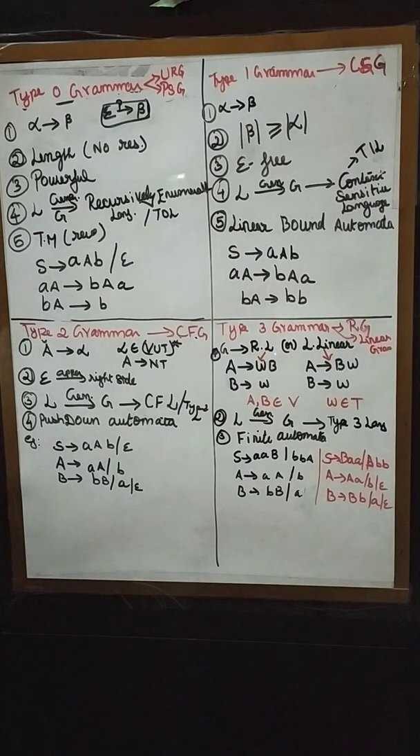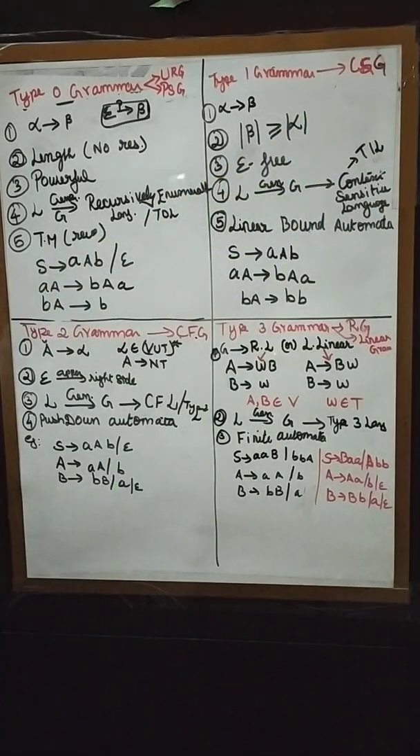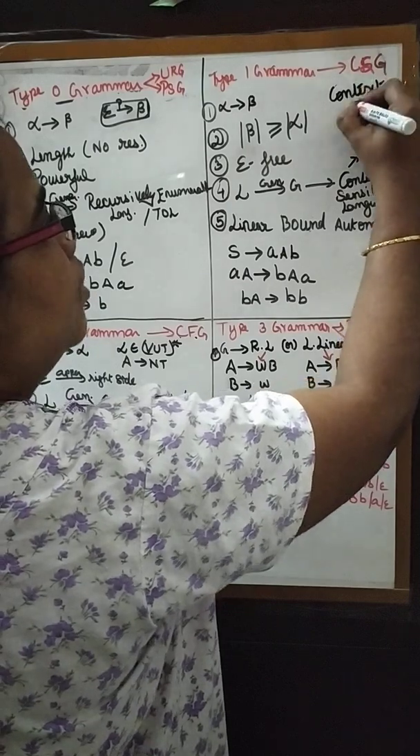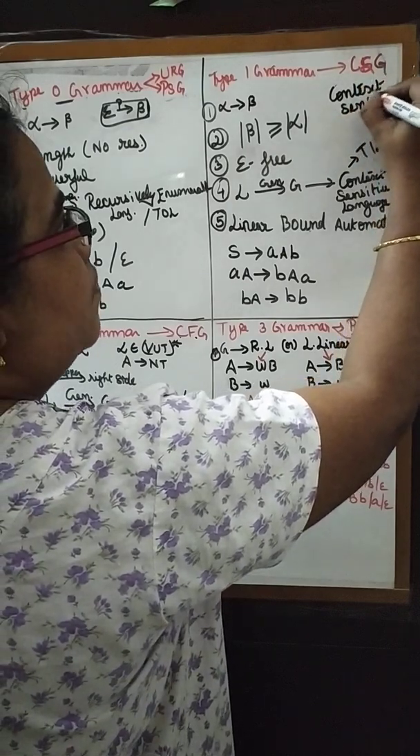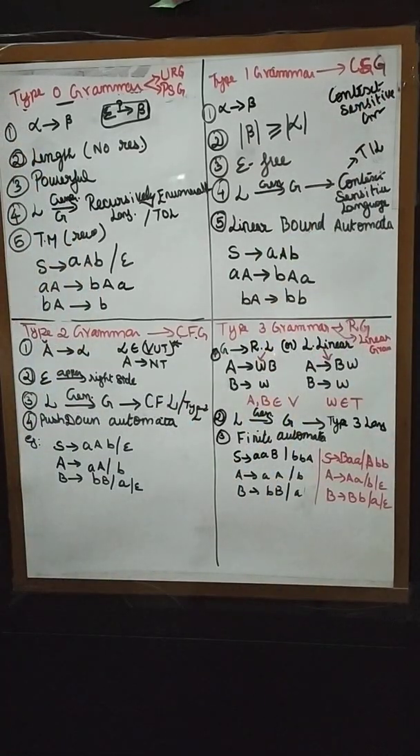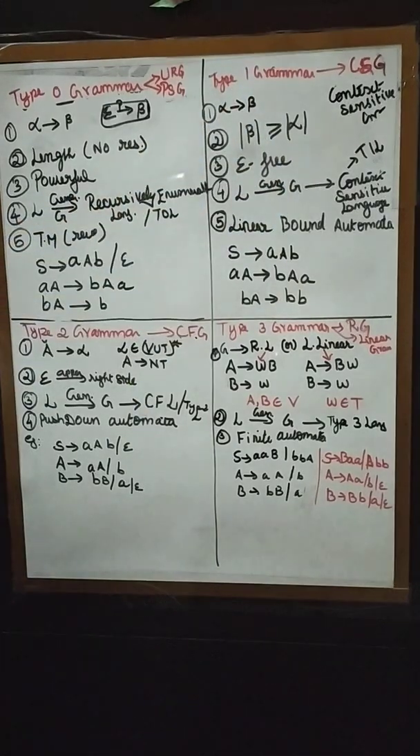We'll move on to the type 1 grammar. Type 1 grammar is also said to be context sensitive grammar. Context sensitive grammar. Here the production rule is also going to be alpha to beta, but here the length is restricted. It means the length of beta should always be at least the length of the alpha.